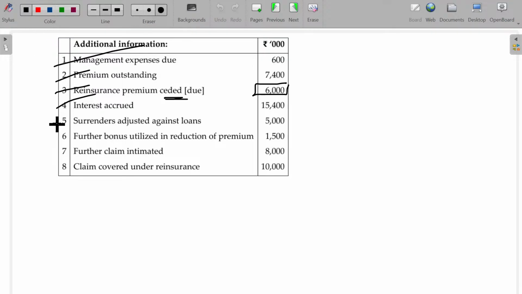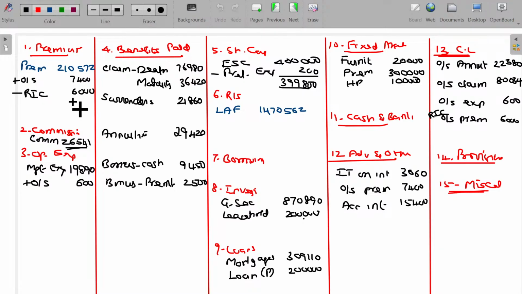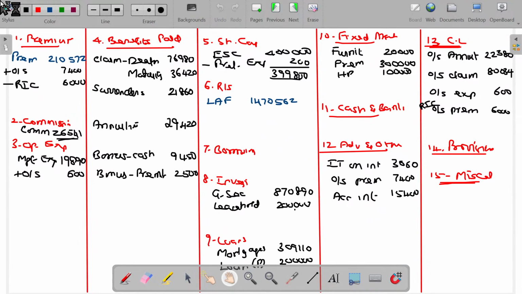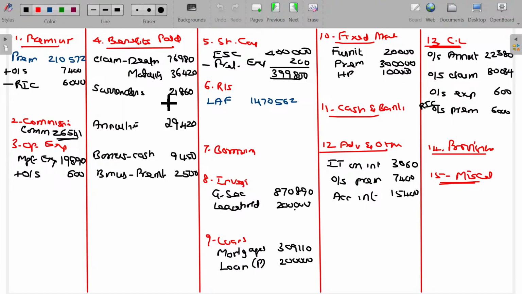surrenders adjusted against loan. See, some policyholders surrender their policy. This value being 5,000 rupees. Surrender means we have to offer the money. But this particular policyholder has pledged their policy and got the loan.